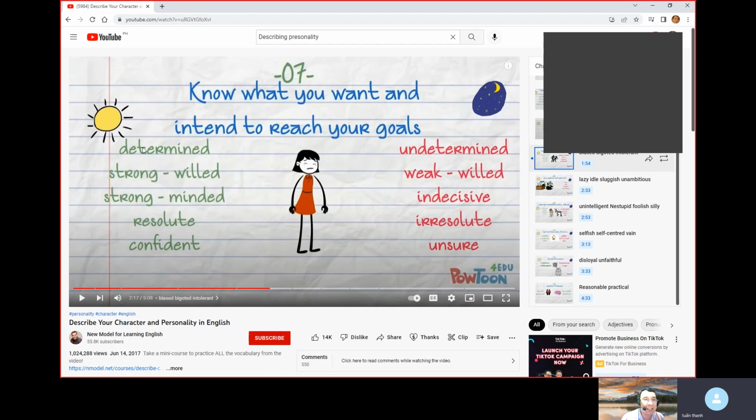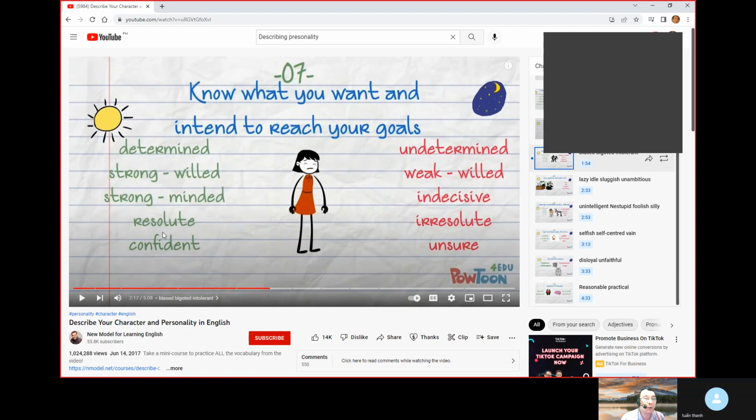The opposite of determined would be undetermined. And then if you have strong-willed, the opposite is weak-willed. If you have strong-minded, you have the opposite, indecisive. Indecisive. Okay, indecisive.